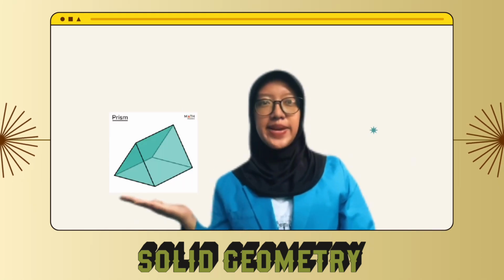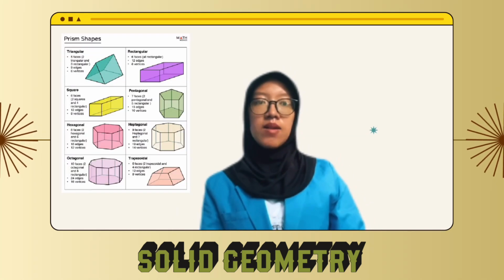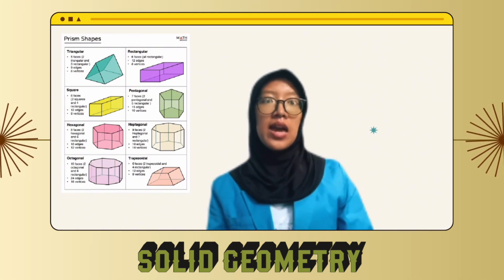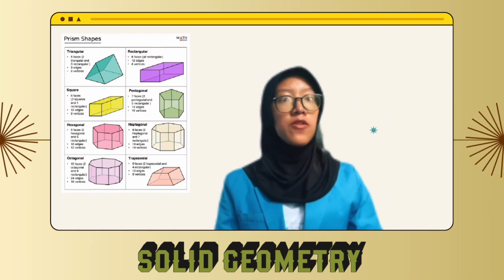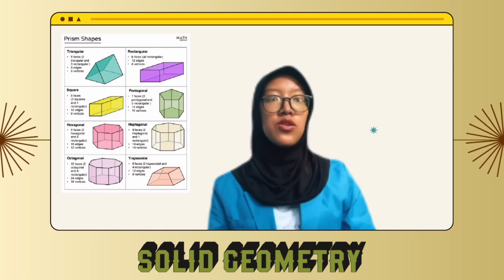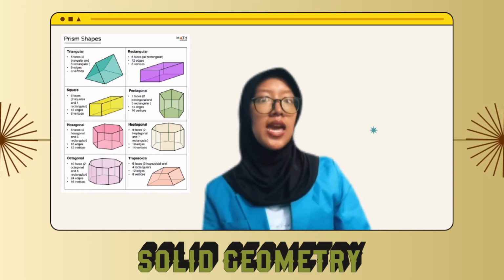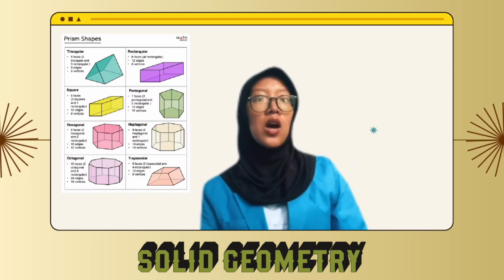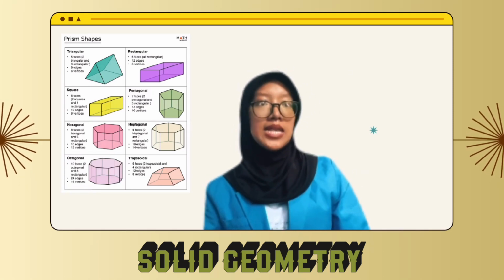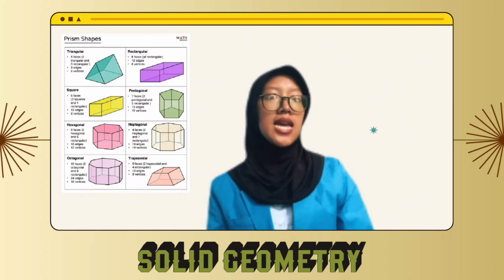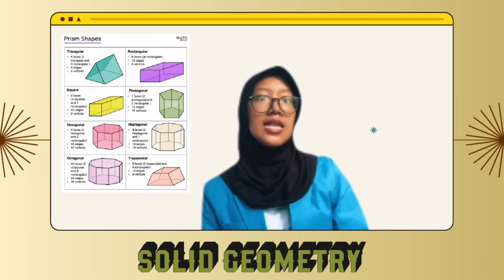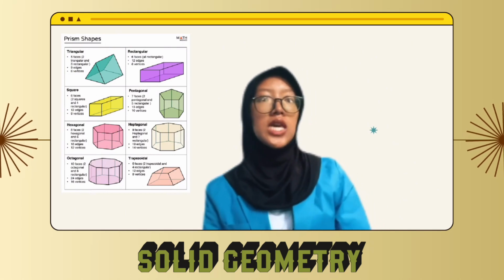4. Prism. A prism is a solid object with identical ends, flat faces, and no curved surface. A prism has two identical shapes facing each other and can be of different types, such as triangular prism, hexagonal prism, pentagonal prism, etc. A unique feature of a prism is that it has the same cross-section throughout its length.